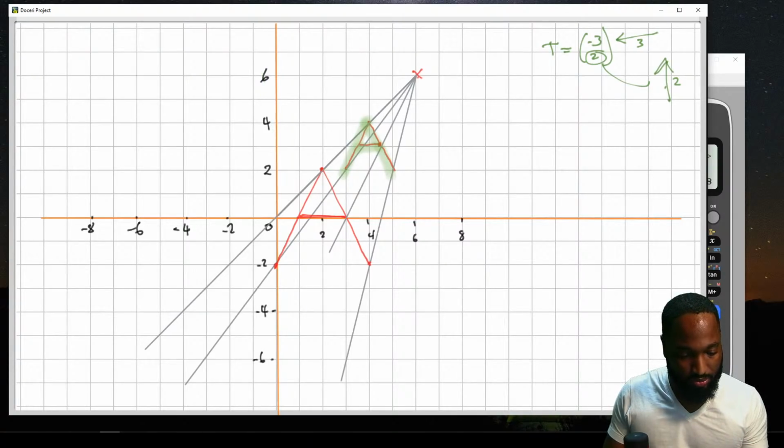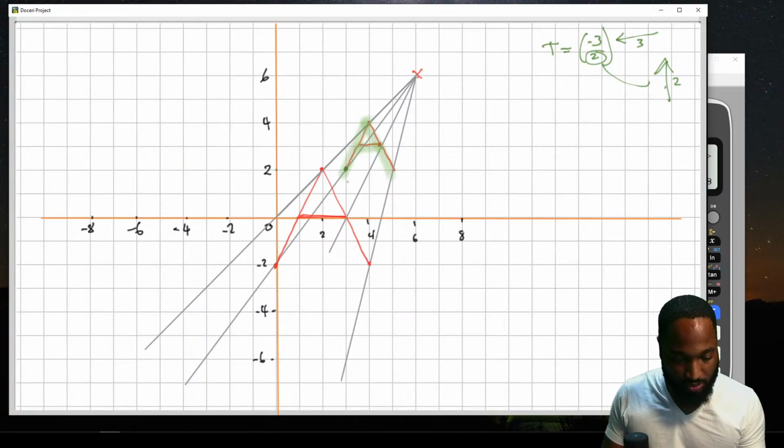Backwards 3, up 2. So we can just picture each point doing that in our mind. The first point is here, right? Next point will be there. It's not changing size this time. Backwards 3, up 2. And this is 2 units tall. And then you just draw your A. And max fee run.